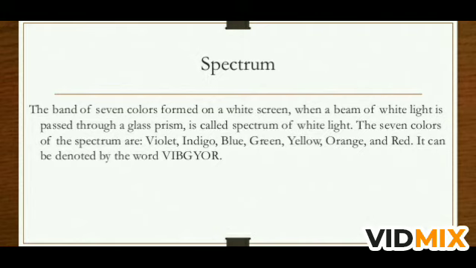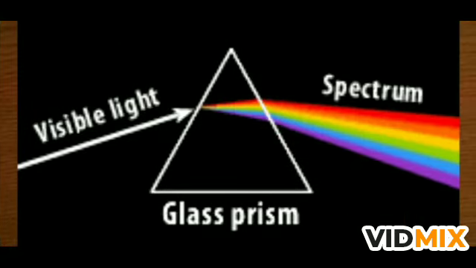If you see, this is the spectrum, the color band which is obtained on the screen after dispersion of white light by the prism. Violet, indigo, blue, green, yellow, orange and red, it can be denoted as VIBGYOR. If you see here, it is visible light, and when it falls on the prism, we are seeing the spectrum, the band of colors on the other side, and the topmost is the red color and the bottom is the violet.